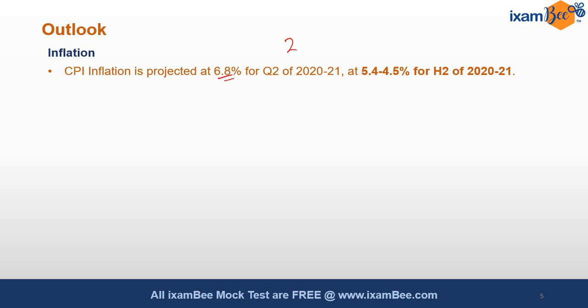Now understand that CPI inflation is projected at 6.8%. तो RBI का inflation range है 2 to 6%. That's why RBI says that inflation worry is still there. So unless it is eased out, RBI is not going to change the rate. Means right now it is not going to change the rate. First quarter of 2021-22, it is projected to be 4.3%.